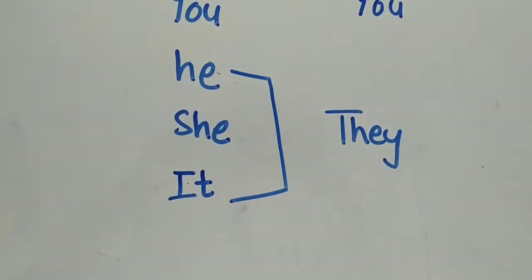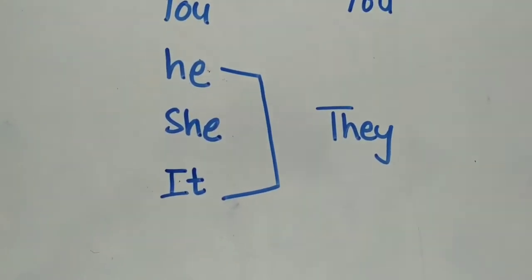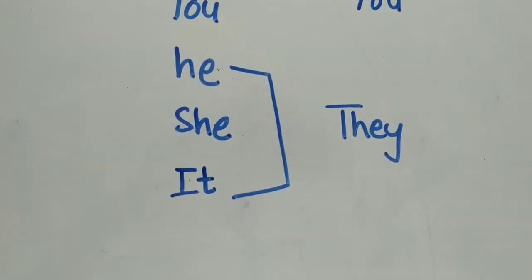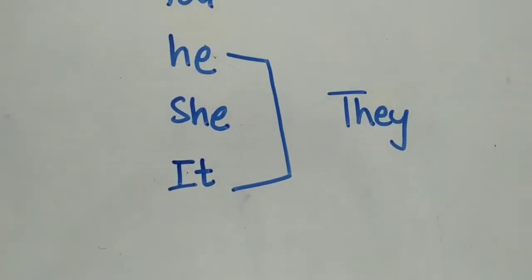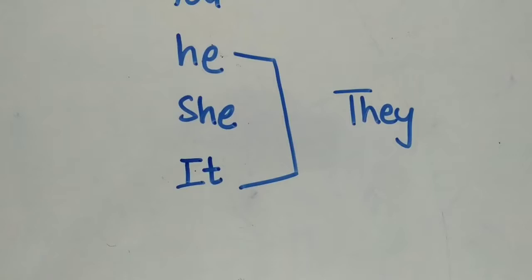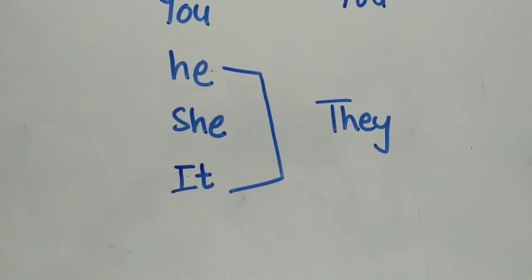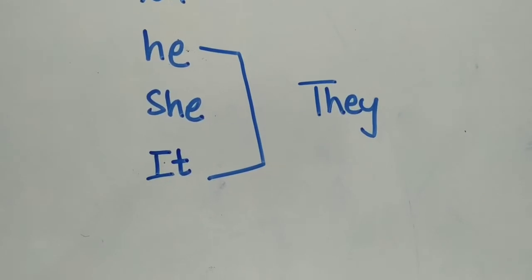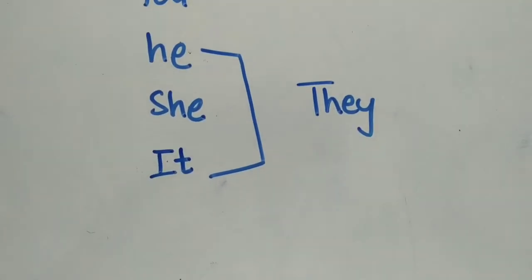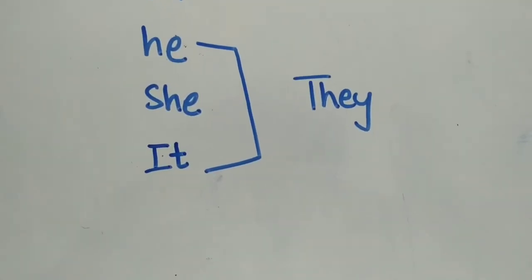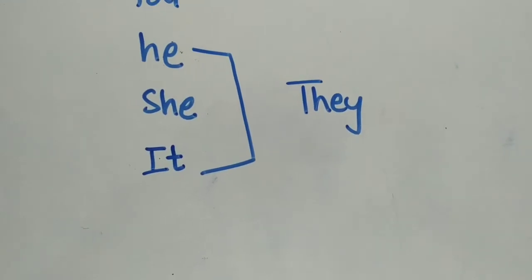If suppose more than one male, he, or more than one boy, or more than one man, many uncles, then we call them they.